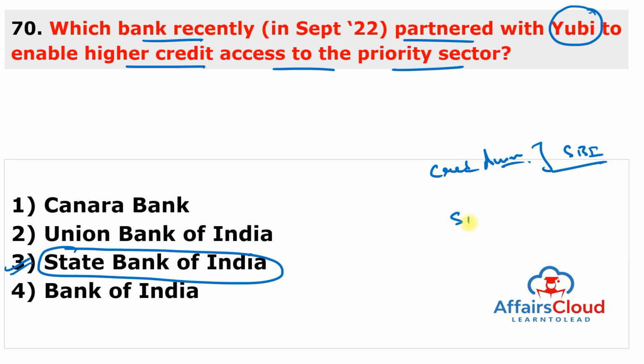As per the partnership, SBI will be integrated with the U.co.lend, the co-lending platform of U that provides an end-to-end solution and enables lenders to collaborate with multiple partners with a quick one-time application program interface or API integration. So just remember, this bank is State Bank of India, and this financial technological unicorn is U.